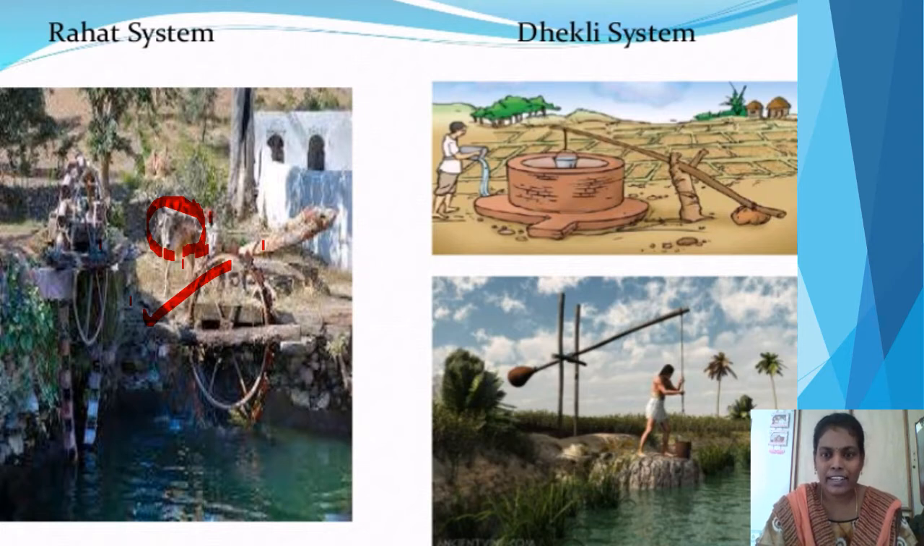and used to irrigate the crops. Look at this Deckley system. This is one of the traditional methods. The Deckley system is based on weight. Based on the weight, farmers pull out the water from ponds or lakes and irrigate the crops. This is also a manual, traditional system.